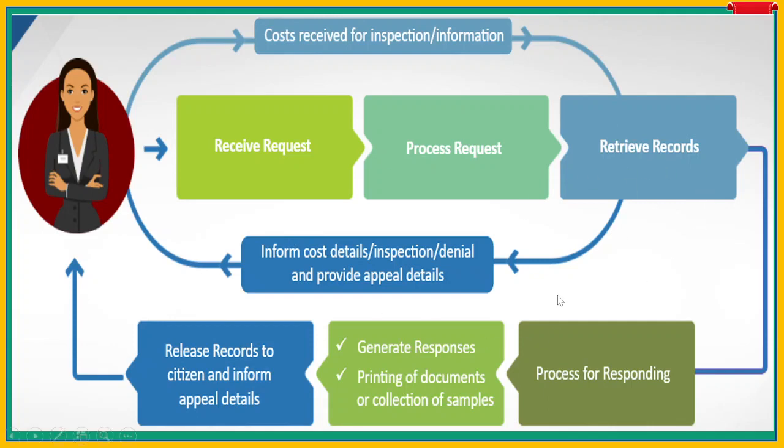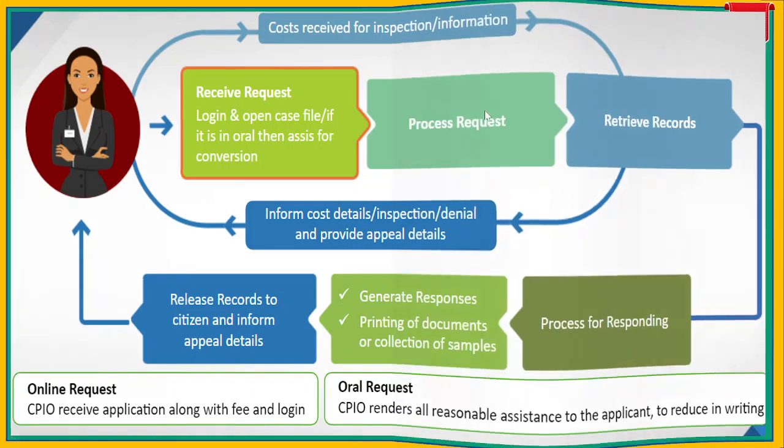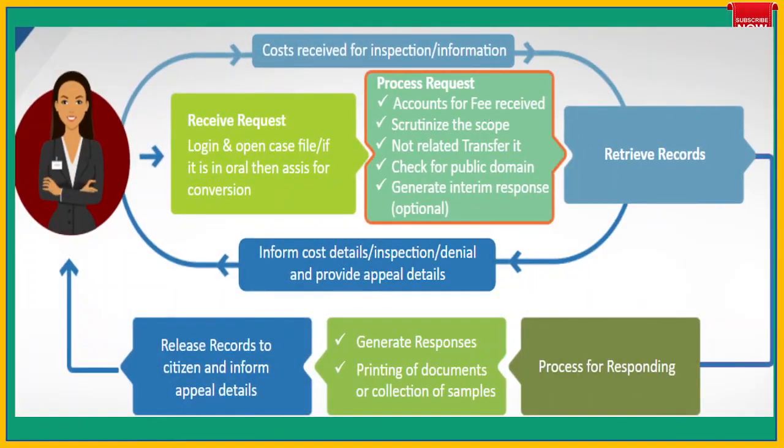Now one by one we will see each head, like receive request. Receive request means log in and open the case file. If it is oral, then assist with conversion. If it is online, generally we log in and see the file application so that we can respond. Then process request: account for fee received, scrutinize the scope, if not related, transfer it, check for public domain, generate interim response.